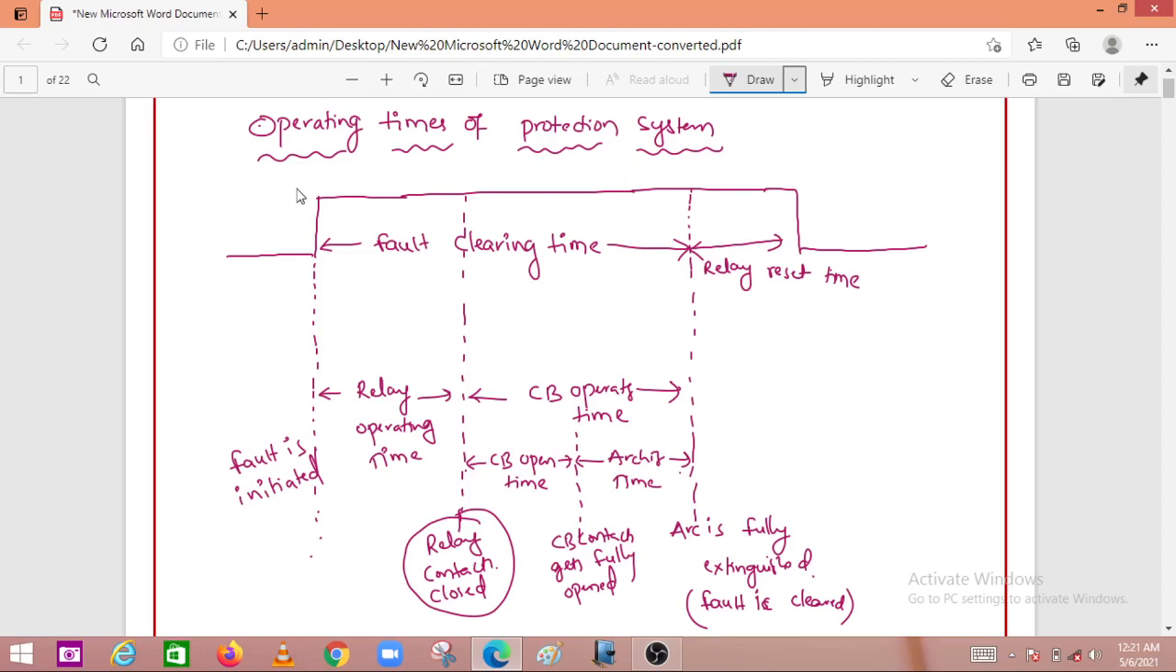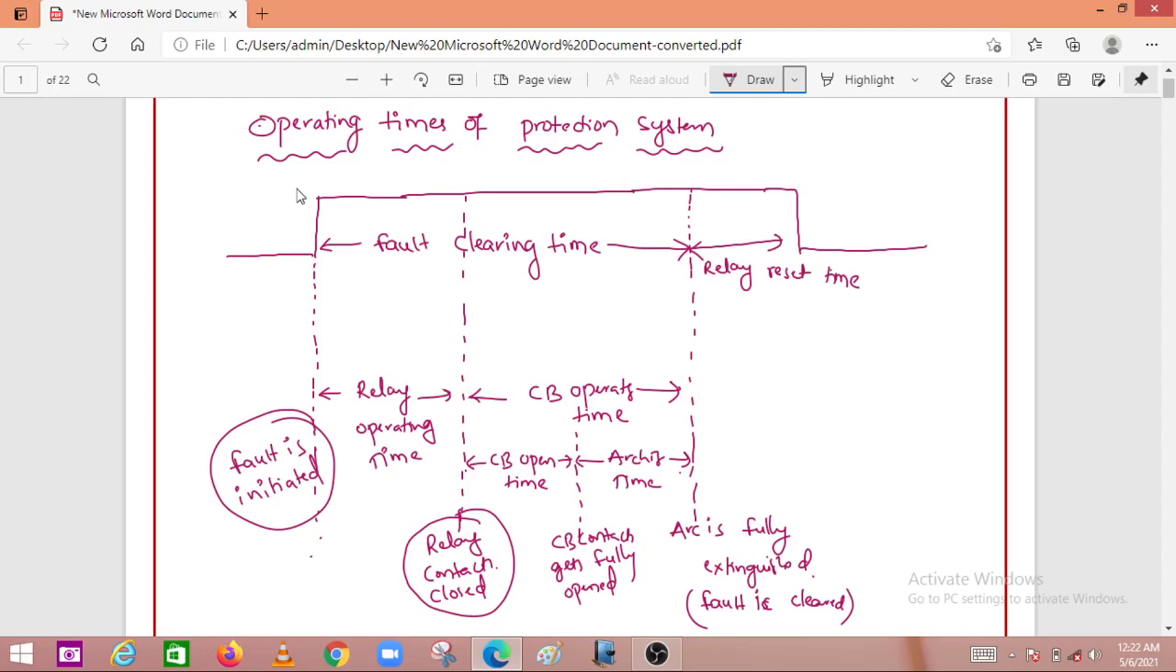And what is a fault clearing time? In the examination, if any definition is asked, he may ask anything. So if it is asked what is a fault clearing time, how can you define it using this diagram? It is a time lapse between the instant at which the fault is initiated and the instant at which the arc is fully extinguished. This is called the fault clearing time, at which the fault is fully cleared.